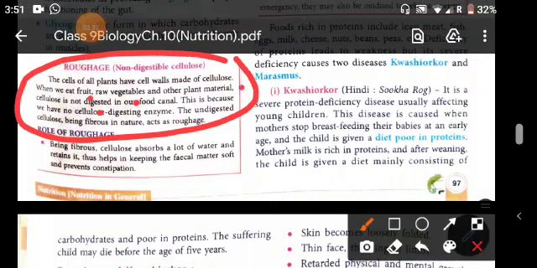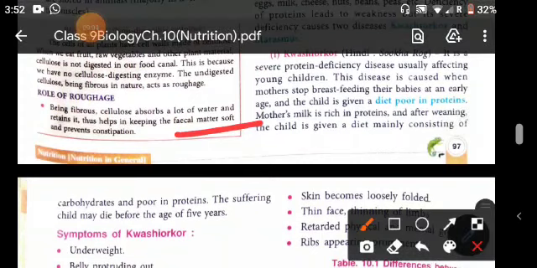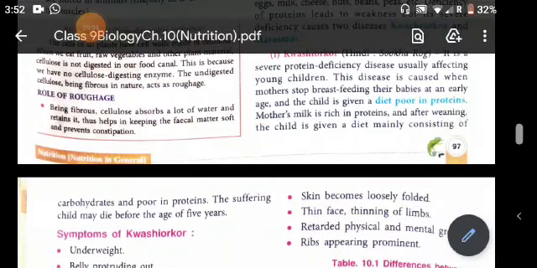This is because we have no cellulose digestive enzyme. This undigested cellulose, being fibrous in nature, acts as a roughage, and this roughage helps us in the digestion. The role of roughage: being fibrous cellulose, it absorbs a lot of water and retains it. Thus, it helps in keeping the fecal matter soft and prevents constipation.